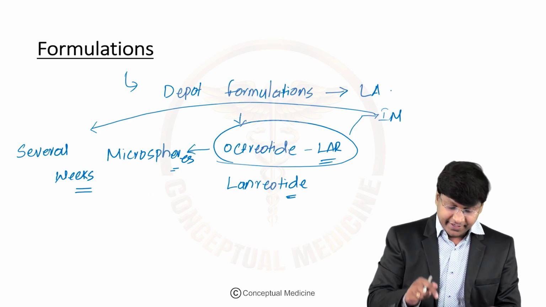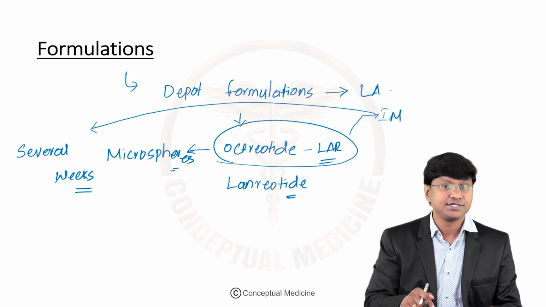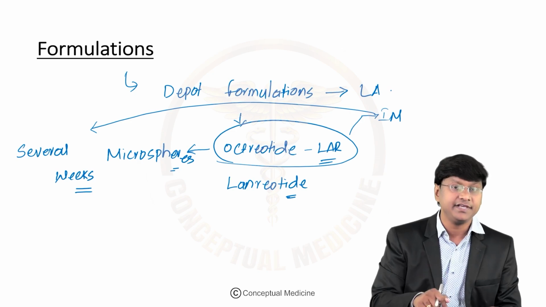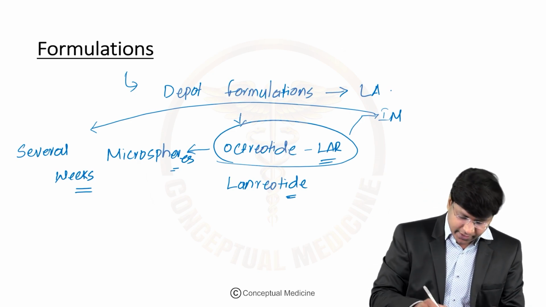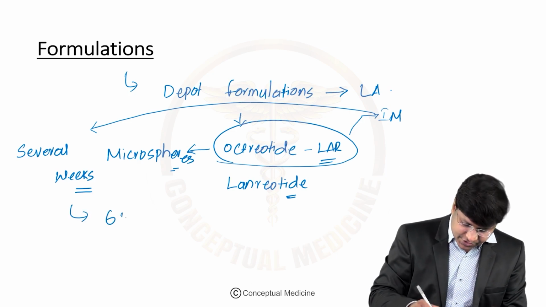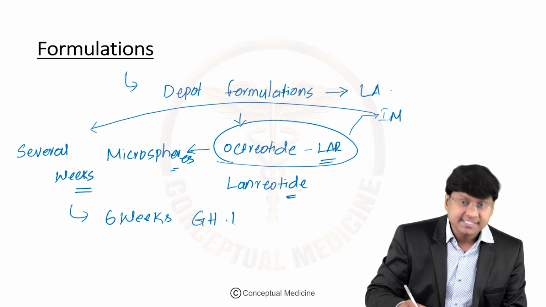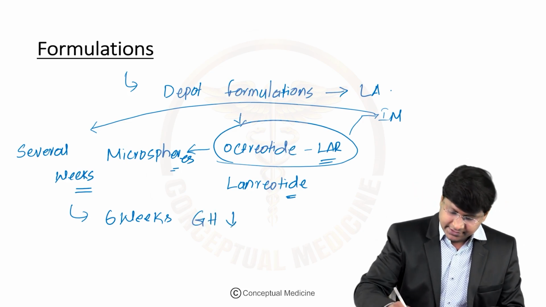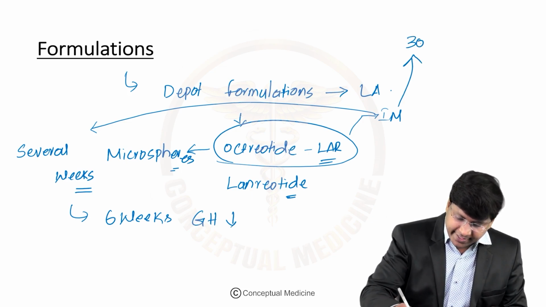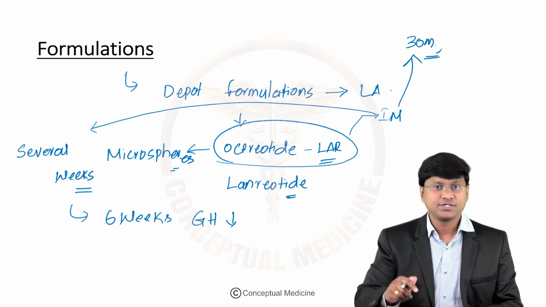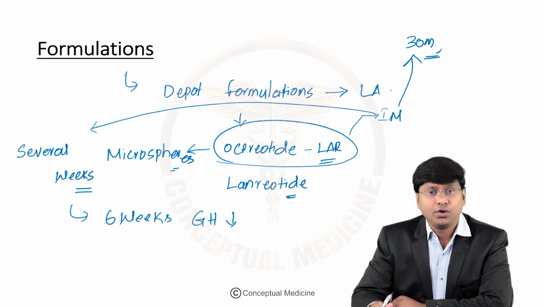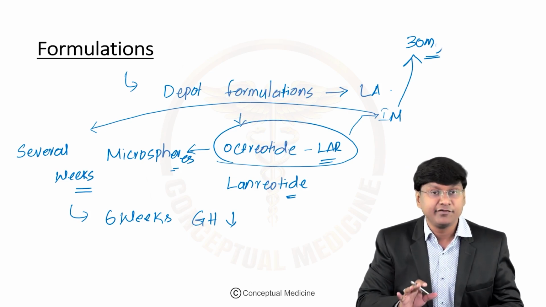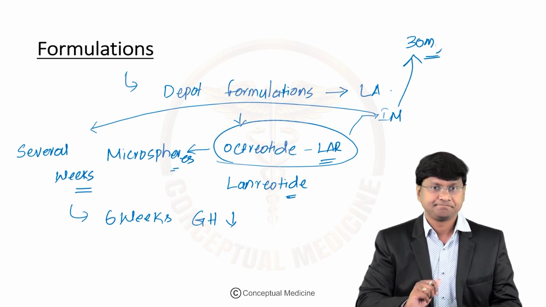And what is that long duration? Growth hormone suppression occurs for as long as 6 weeks after 30 milligrams of the intramuscular preparation. So what is the dosage? 30 milligrams of the intramuscular preparation. So this is your long-acting formulation of octreotide.